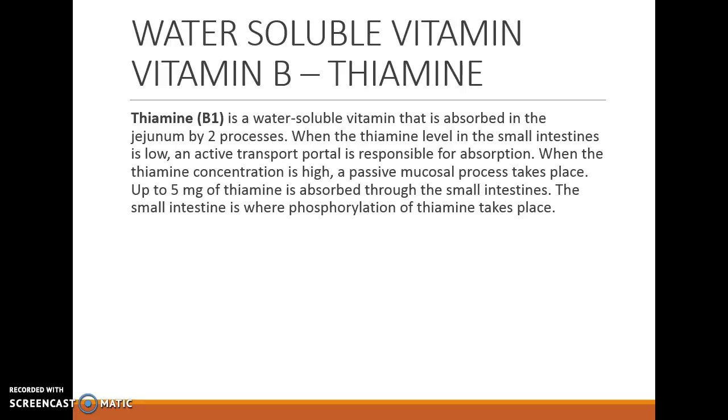Another water-soluble vitamin is thiamine. This is also another vitamin that you would see a deficiency of in people who abuse alcohol. Vitamin B1, which is thiamine, is absorbed in the jejunum, and thiamine levels in the small intestine are low. An active transport pathway is responsible for the absorption. The small intestine is where phosphorylation of thiamine takes place.